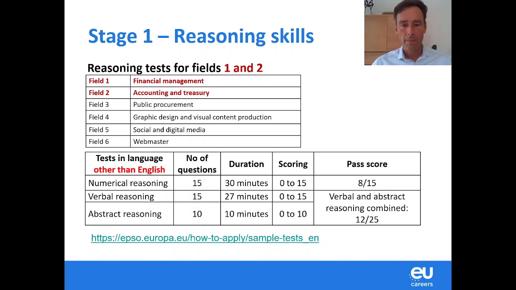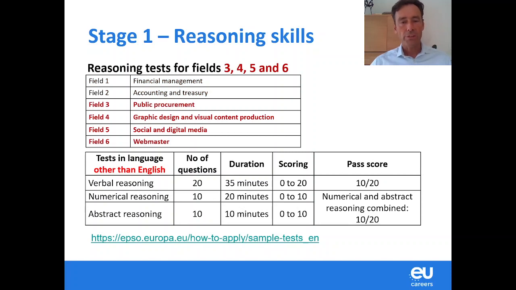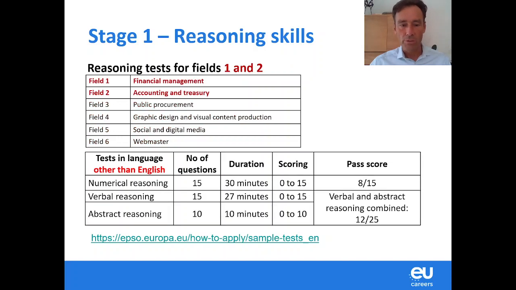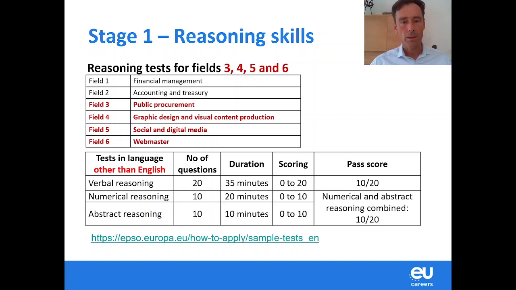All right? The difference for fields 3, 4, 5, and 6 is that here the verbal reasoning is separate. You need a pass score of 10 out of 20 for your verbal reasoning, and then there is a combined pass mark for numerical and abstract reasoning. Also, the number of questions and the duration and the scoring is a bit different, as you can see here, but all that is explained again in detail in the notice of competition.